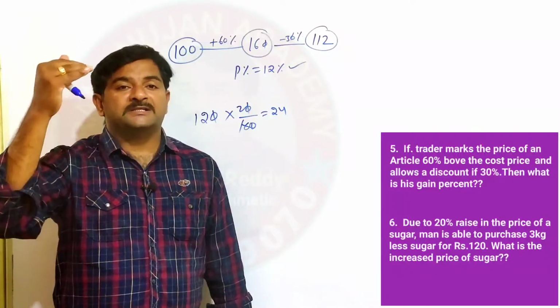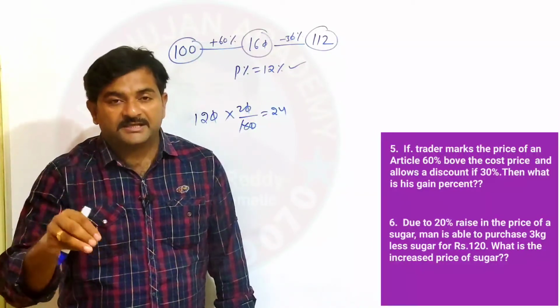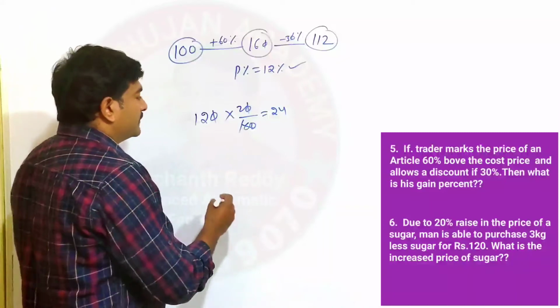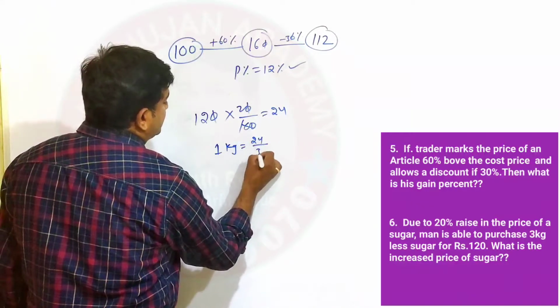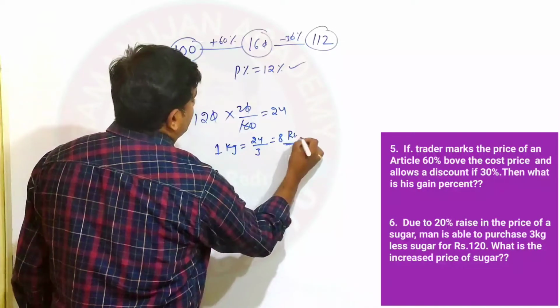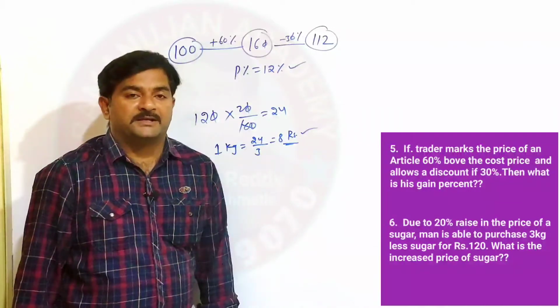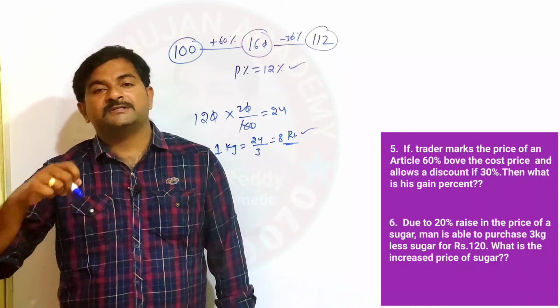Why can he purchase 3 kg less? Because 24 rupees is increased. It means the price for these 3 kg is equal to how much? 24 rupees. If the price of 3 kg is equal to 24 rupees, then 1 kg is equal to 24 by 3, which is simply 8 rupees per kg. Is it 8 rupees per kg after the increase or before the increase? It is after the increase.